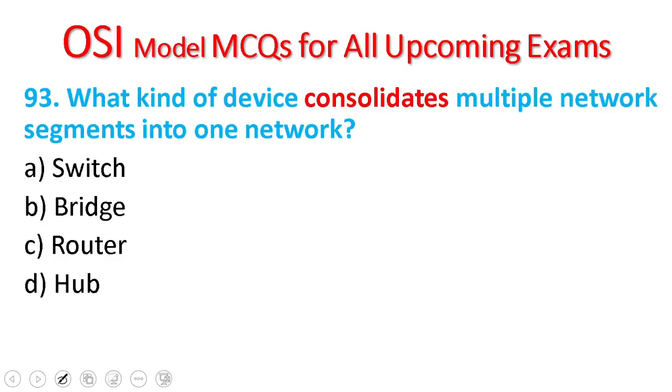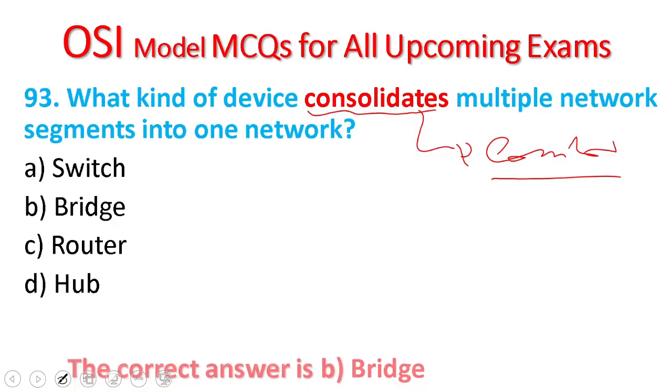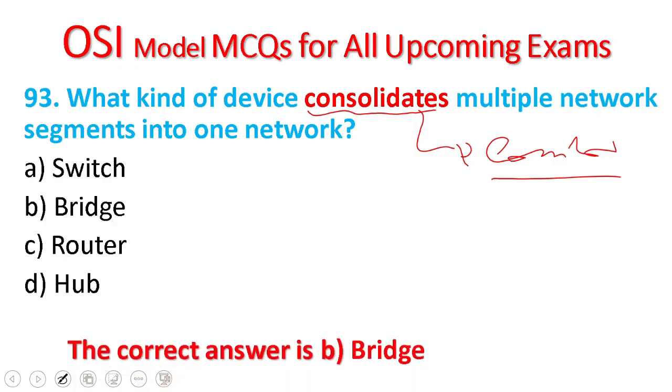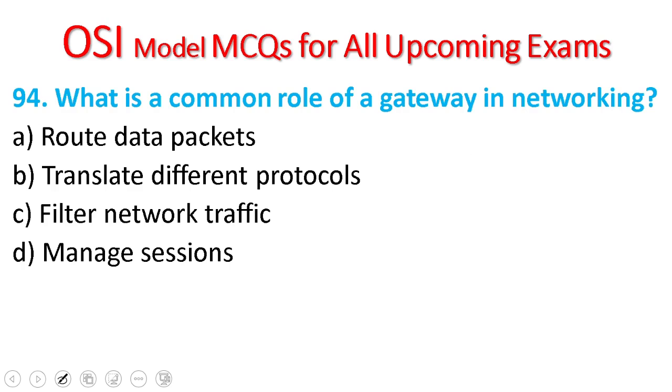What kind of device consolidates multiple network segments into one network? Consolidate indicates combining. A. Switch, bridge, router, hub. Bridge consolidates multiple network segments into one network.